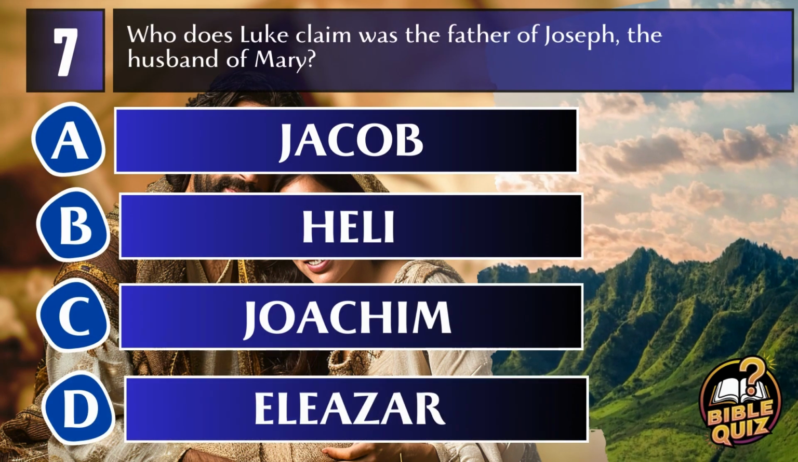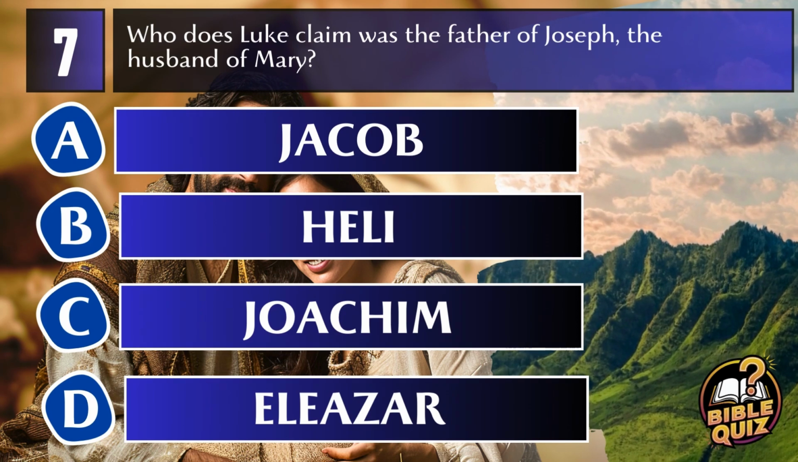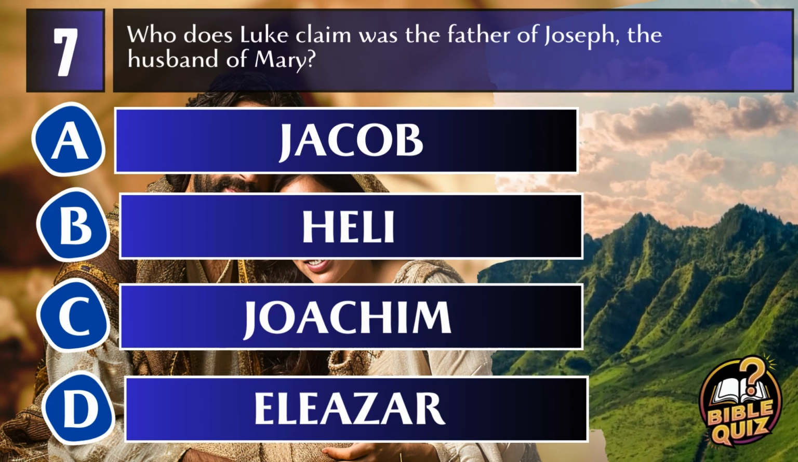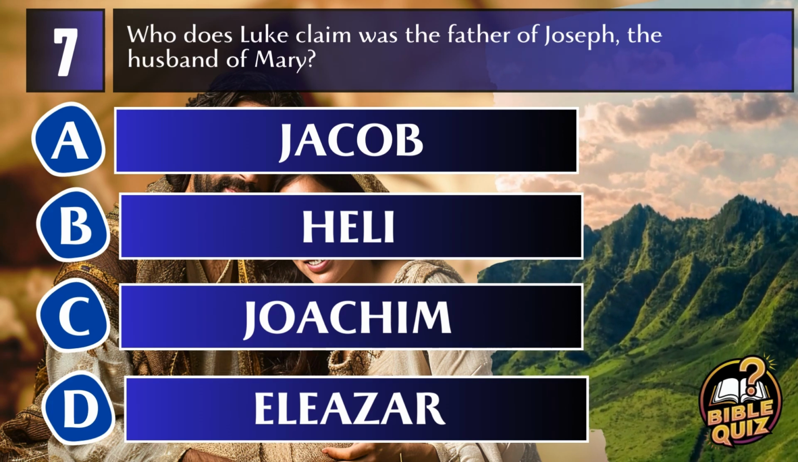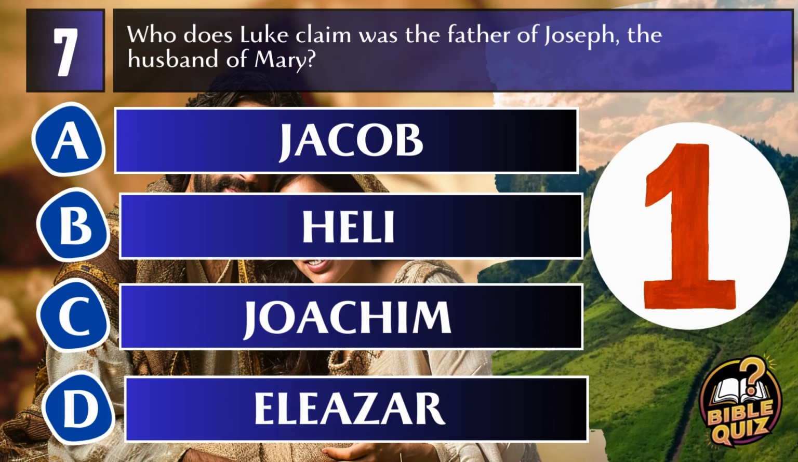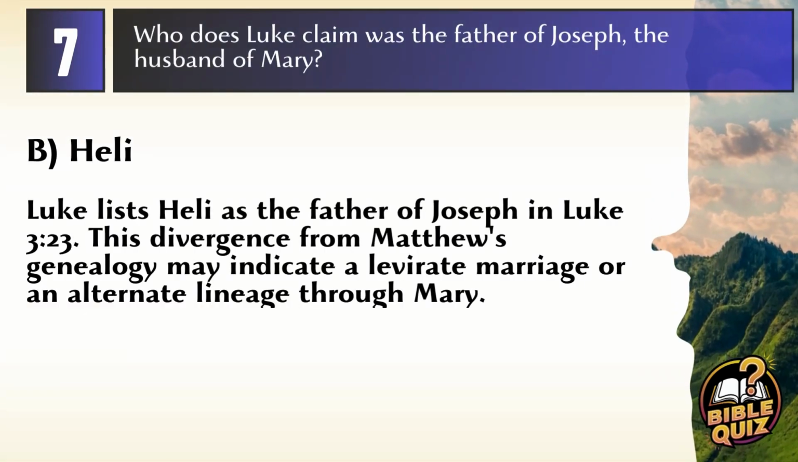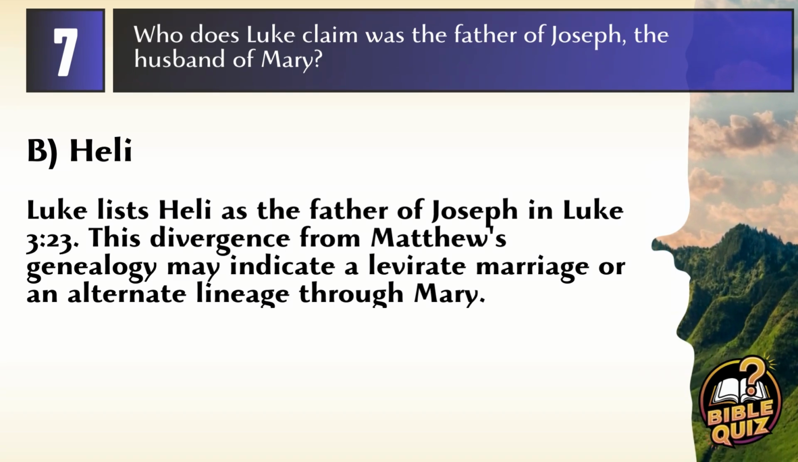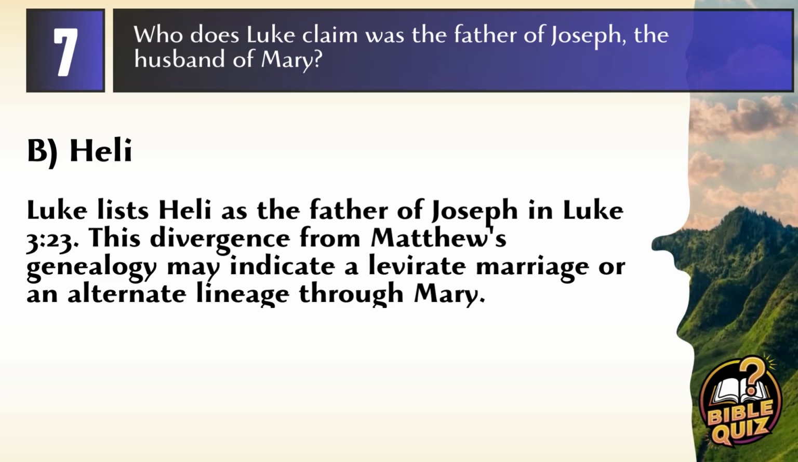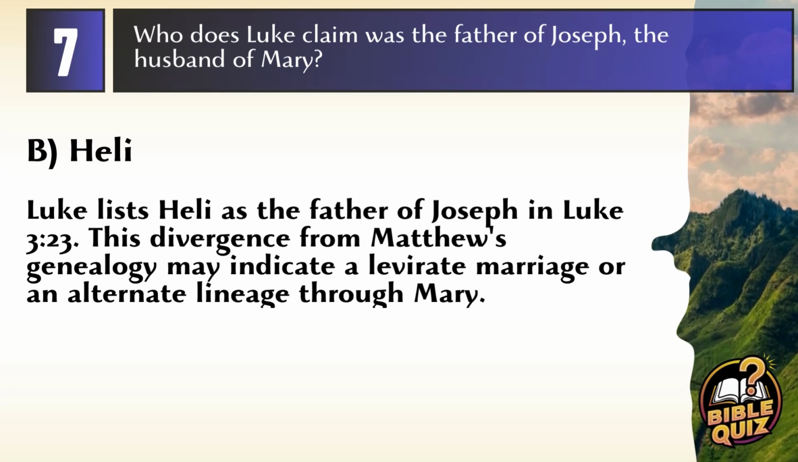Question 7. Who does Luke claim was the father of Joseph, the husband of Mary? A. Jacob, B. Heli, C. Joachim, D. Eliezer. Answer: B. Heli. Luke lists Heli as the father of Joseph in Luke 3:23. This divergence from Matthew's genealogy may indicate a levirate marriage or an alternate lineage through Mary.